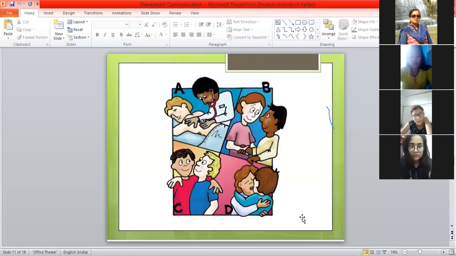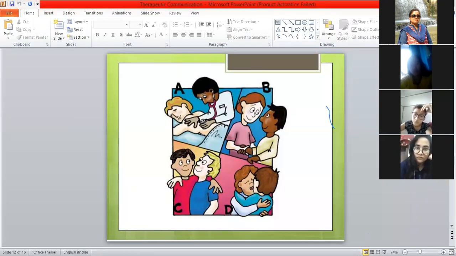Now here you can see the different types of touch: functional touch, social touch, right? Close contact touch, okay, lovers touch. So these A, B, C, D are depicted in a pictorial representation. Next is your